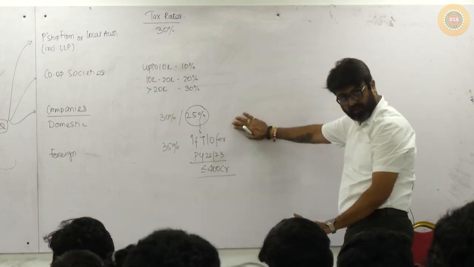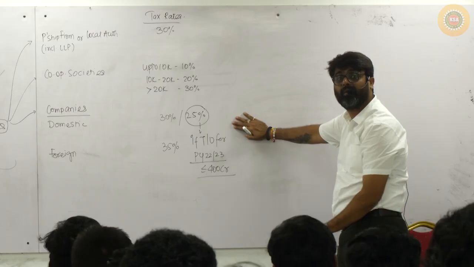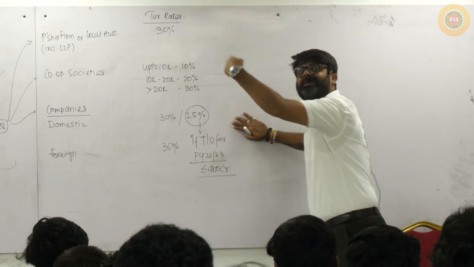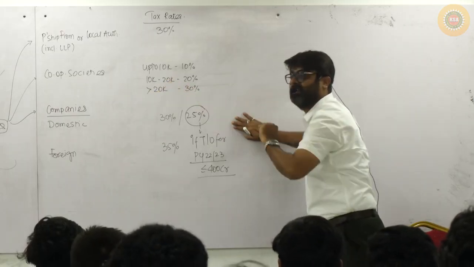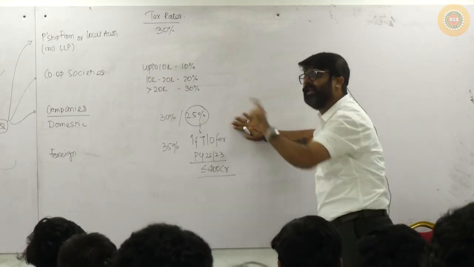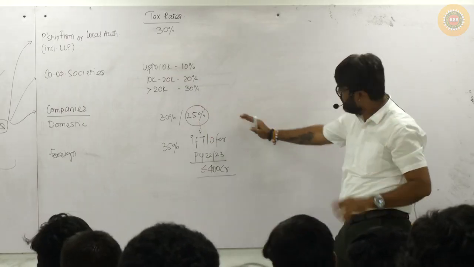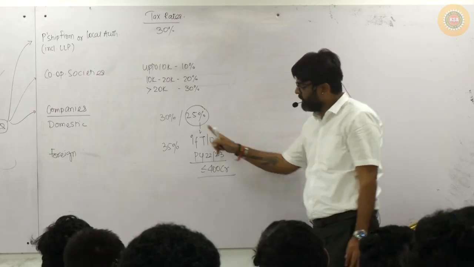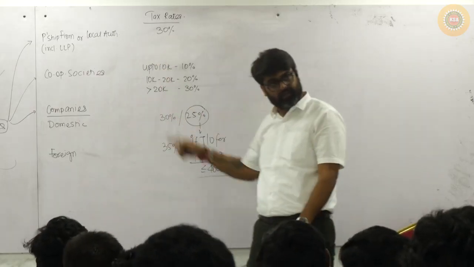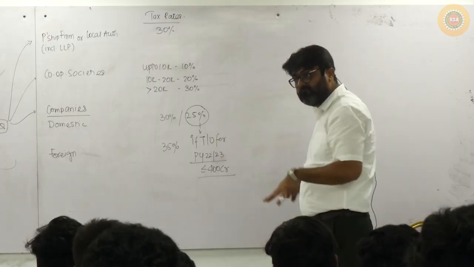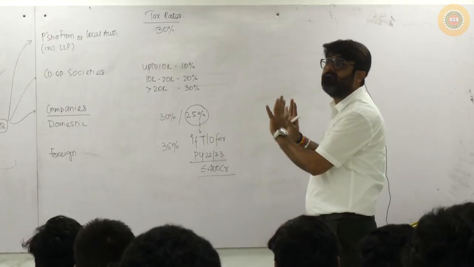So my previous year is 24-25. Forget about that. What was the last year? Last to last year was previous year 22-23. In that year, the turnover should be 400 crores or less. Then the rate will be 25%. Otherwise, the rate is 30%. Did you understand the tax rates? Did you see any slabs? These are all flat rates.